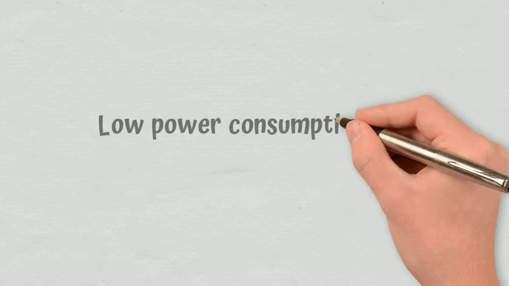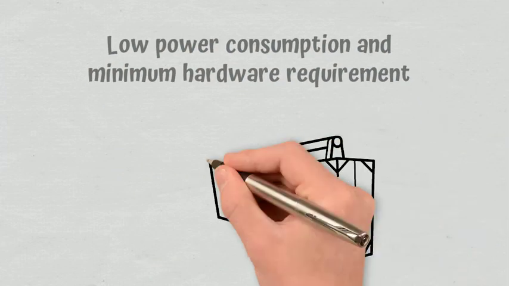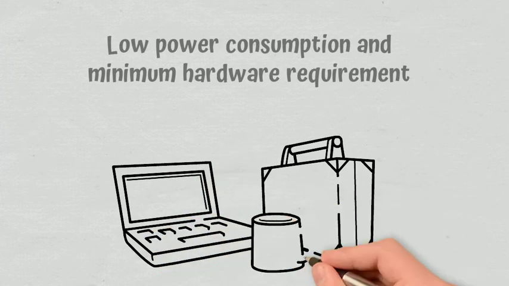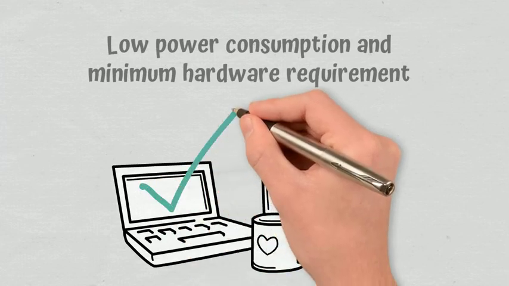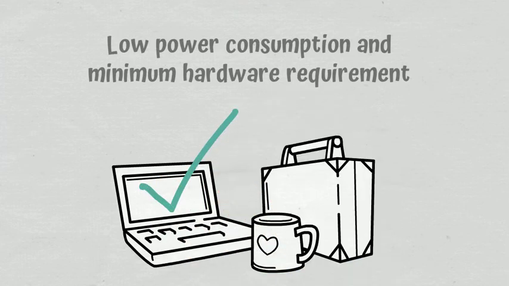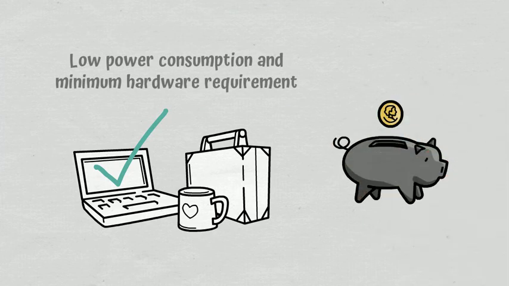Low power consumption and minimum hardware requirement. As I was saying in the previous video, the operations involving the verifiable random function don't require large amounts of energy, nor do they require very complex hardware to be able to be performed. In other words, a validator for pure proof-of-stake doesn't have to invest considerable resources to participate in the network.